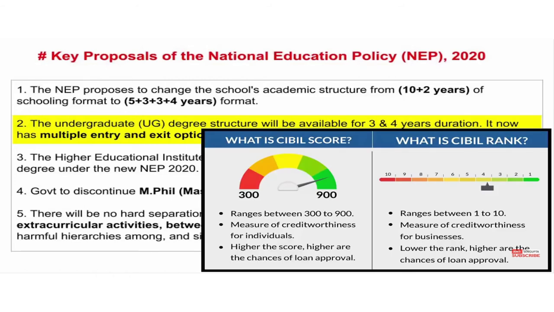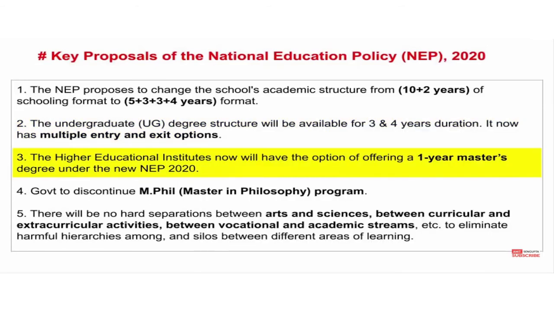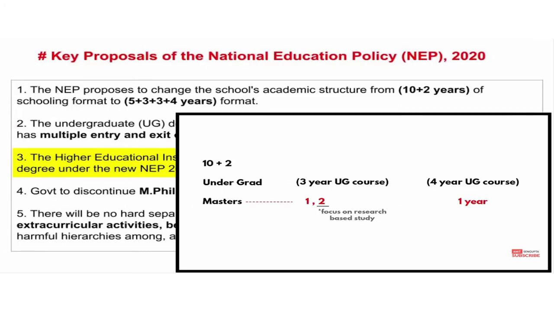Just like the CIBIL score, the CIBIL rank is decided, like that the academic score also will be decided according to this new structure. The third point is that higher education institutes will now have the option of offering 1 year of master degree. Now there will also be 1 year of master degree.